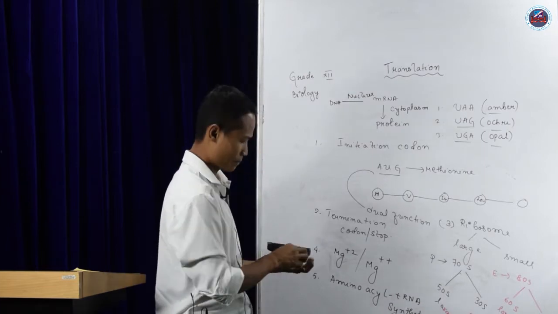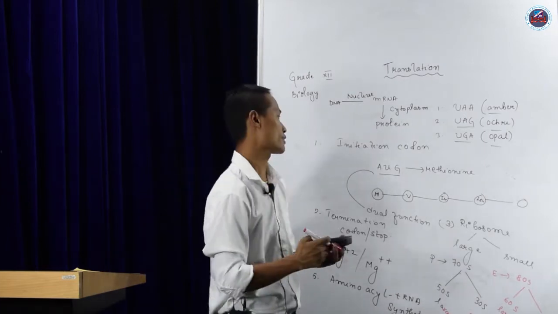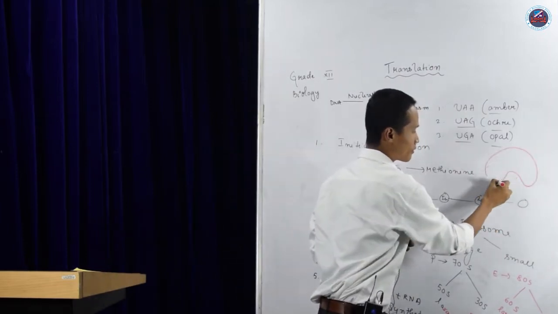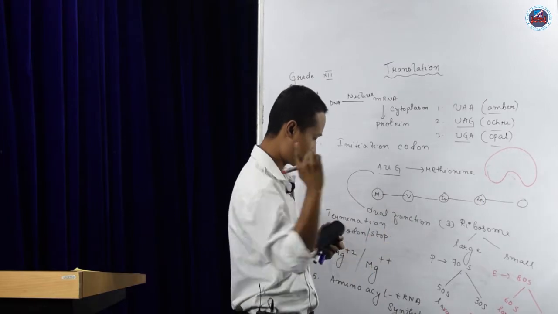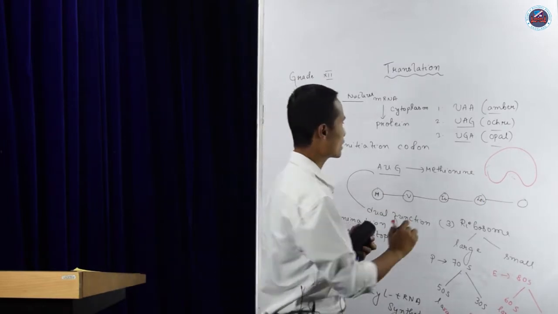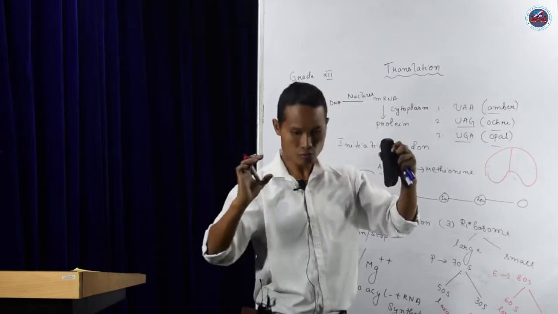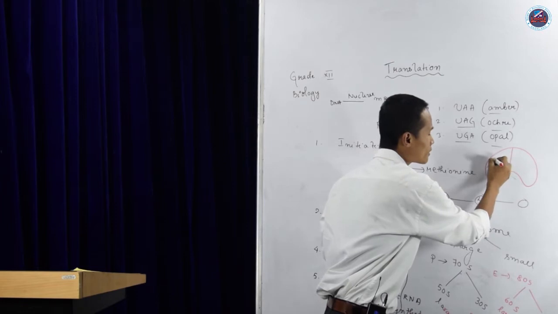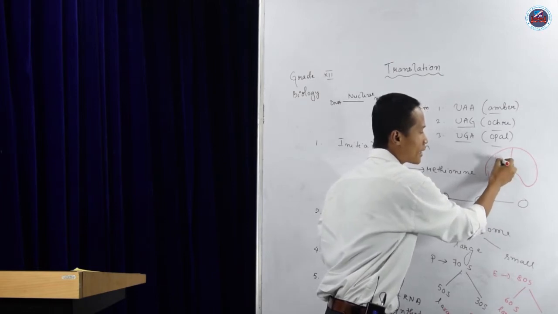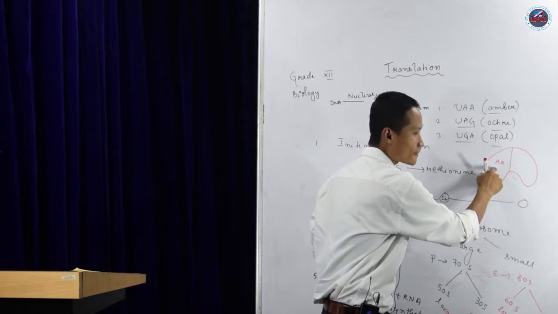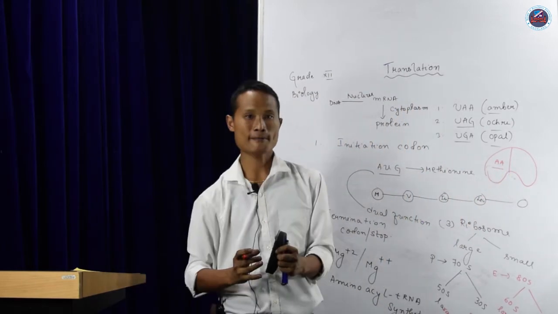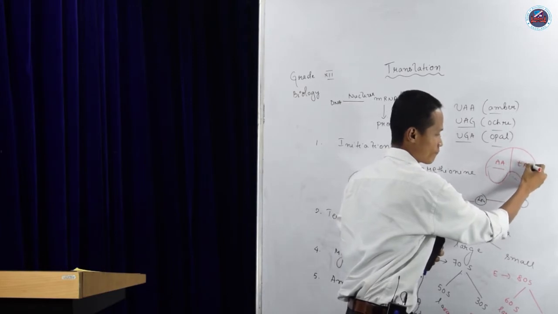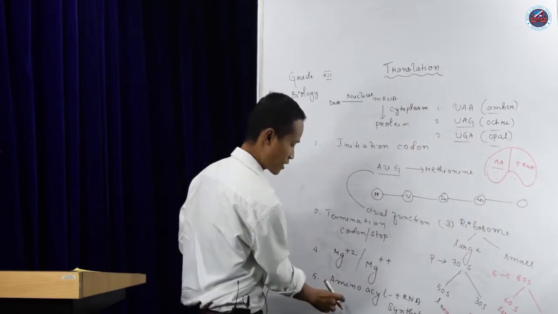Now this enzyme has 2 subunits. I'll just explain here. Say that this is your aminoacyl tRNA synthetase. It has 2 subunits, which means 2 areas, 2 divisions, and on one side I'm writing AA. On this side the amino acid will go and bind, and the other side will be for tRNA. So these are the 2 functions of this enzyme.